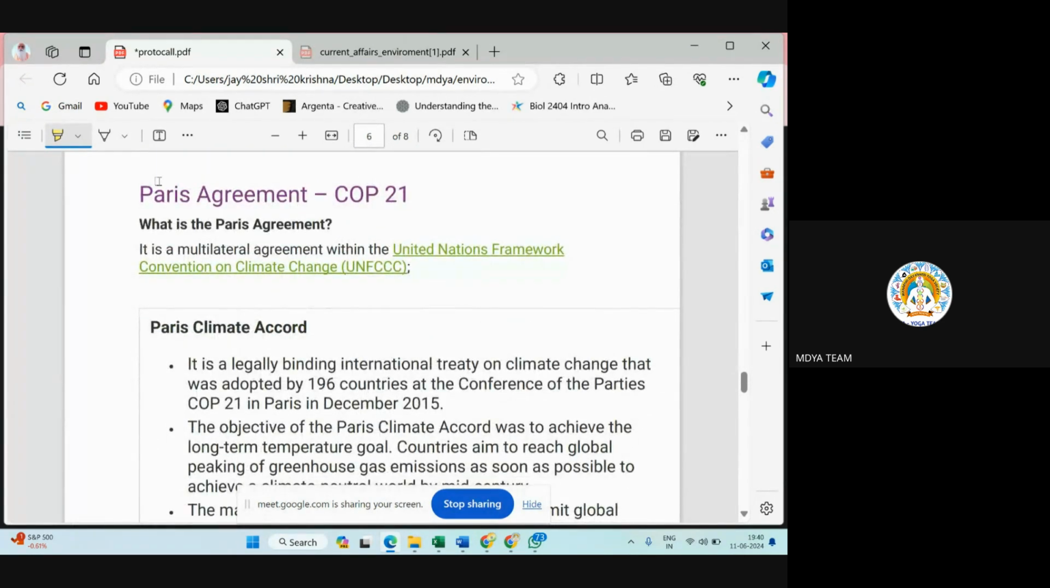Next, Paris Agreement, COP21. This Paris Agreement is also in our syllabus. It is also an extended version of this United Nations Framework Convention on Climate Change.